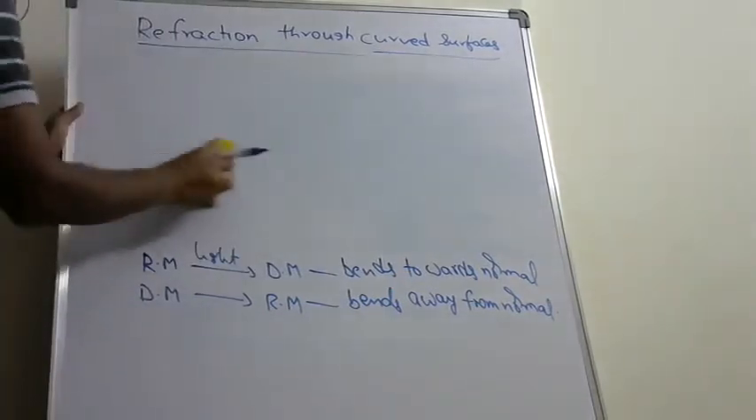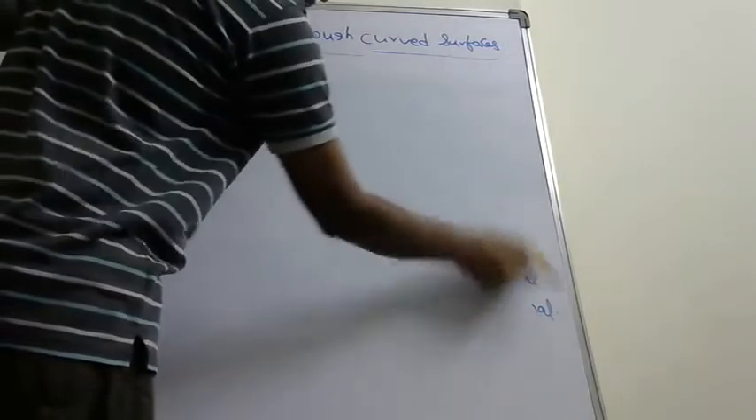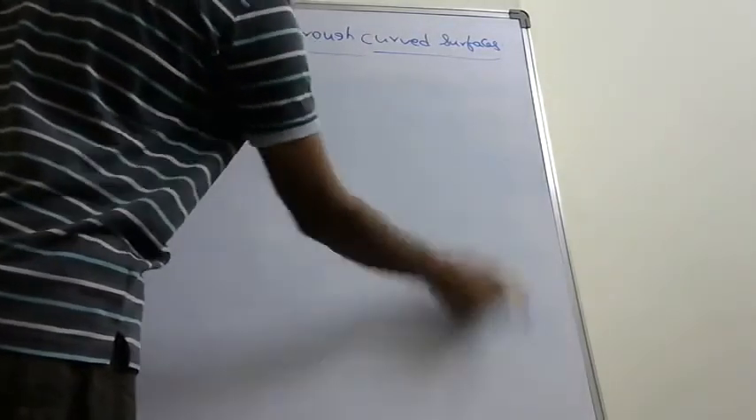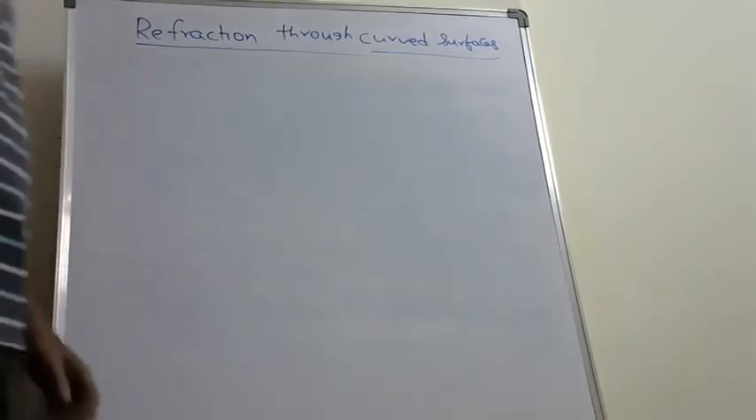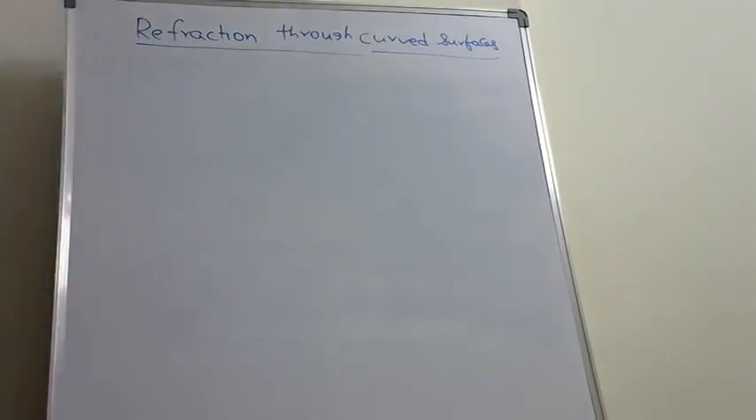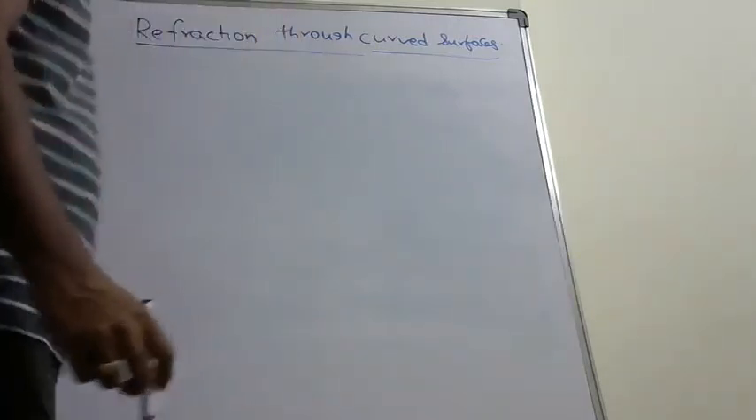In the previous classes you have learned the reflection of light by curved surfaces. What are the types of the curved surfaces? There are two types. One is convex surface, another one is concave surface.